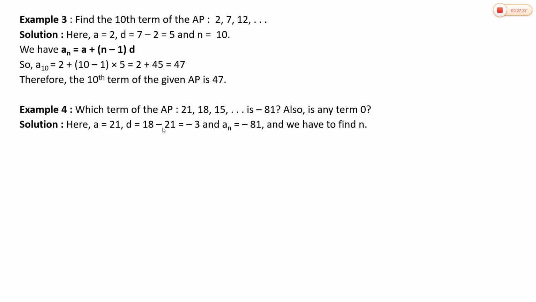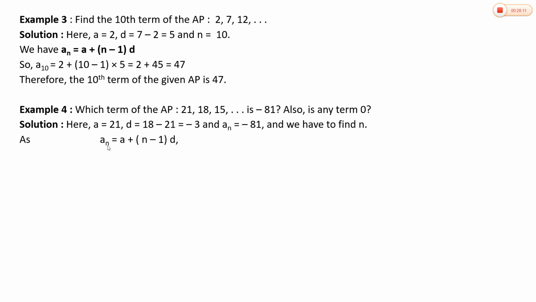First, we know that A is 21, that is the first term. D is 18 minus 21, that is minus 3. And An, we are considering minus 81 as An, and we are going to find n. Here, the nth term is given, you have to find n. So, the formula to find the nth term is An is equal to A plus n minus 1 into D.